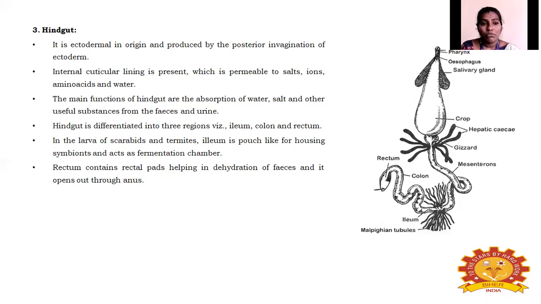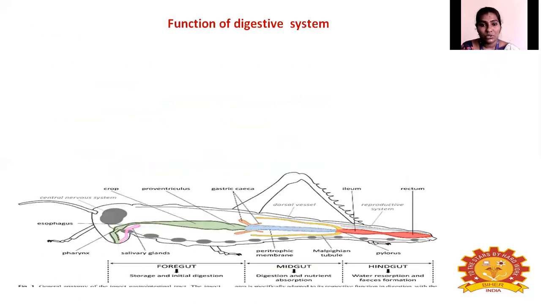So this is about the foregut, midgut and hindgut, their structure and their function. That means the structural function, how it is, how it is functioning, and what the processes are for each and every structure of the digestive system. Next, about the function of the digestive system. What is the function and how is the insect digesting its food?